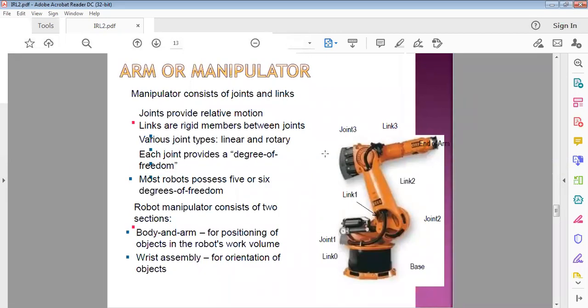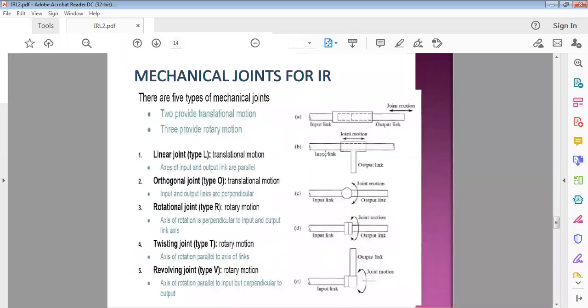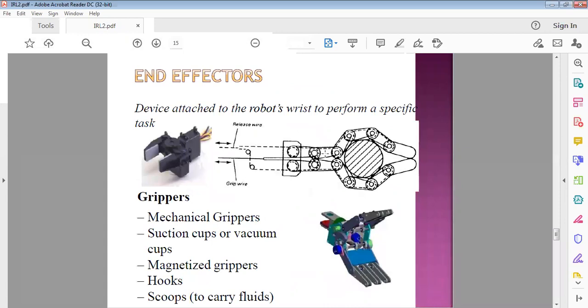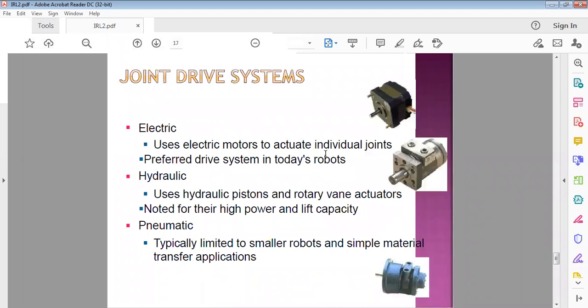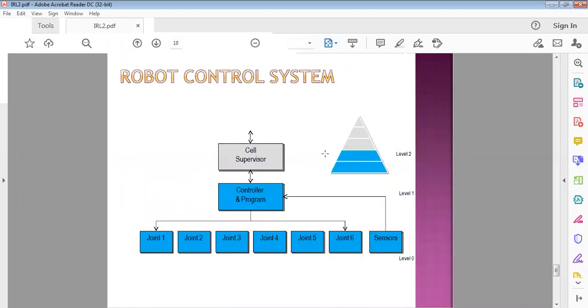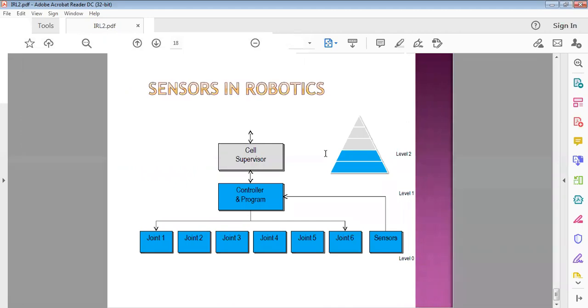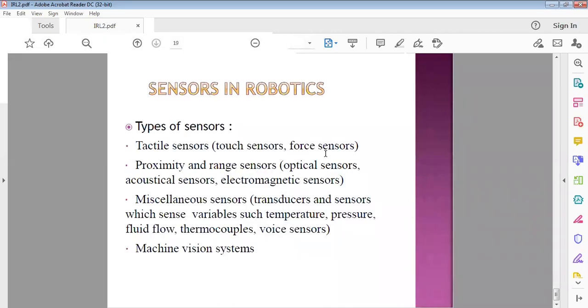We have discussed the manipulator, joints and links, different kinds of joints, end effectors, different kinds of grippers and tools. We have discussed driving systems, controller system, what is the function of controller system, and finally sensors in robots.